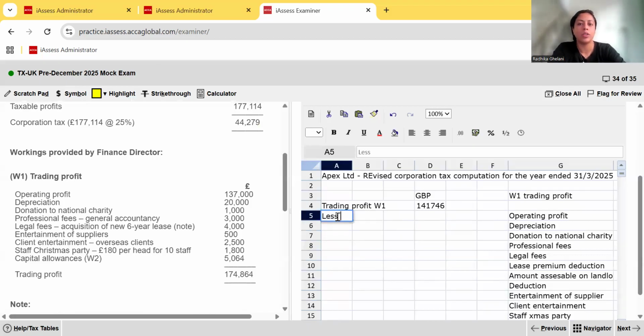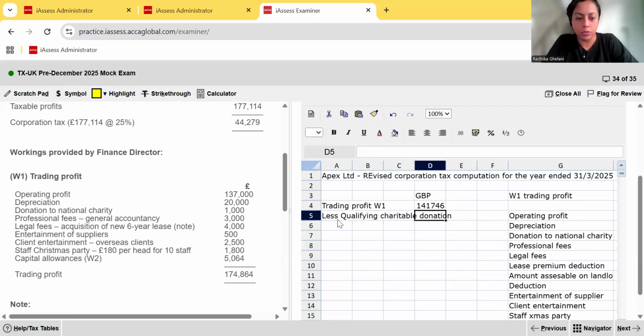So that donation to national charity becomes a qualifying charitable donation. So less qualifying charitable donations, we're allowed to subtract 1,000. The 1,000 is basically that donation to national charity, okay?